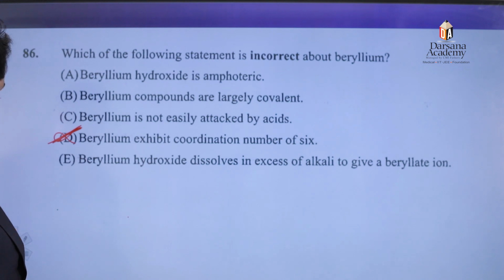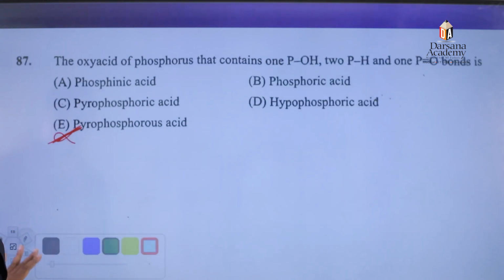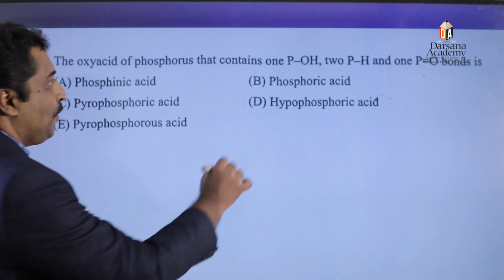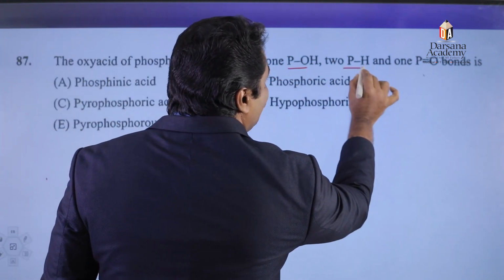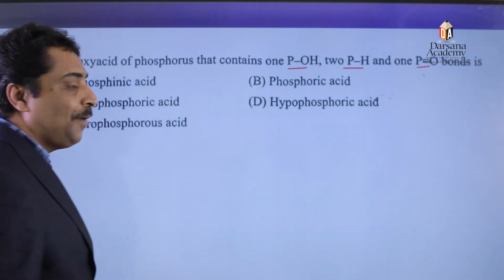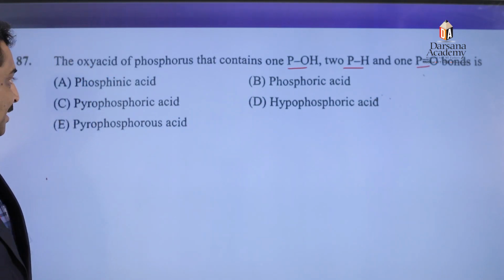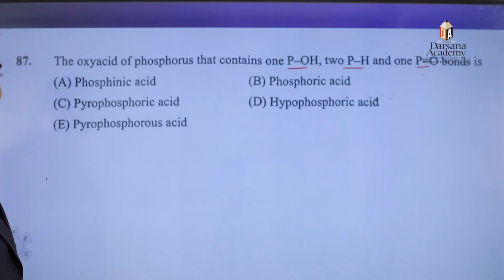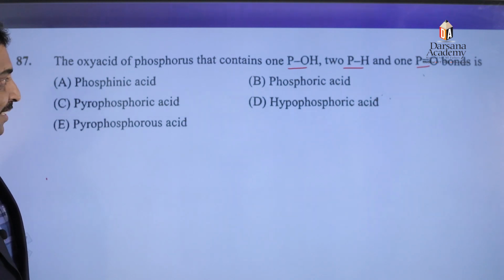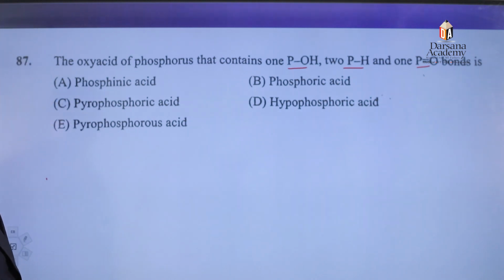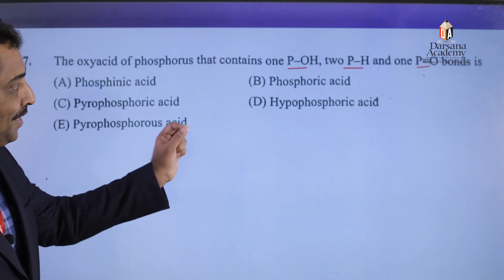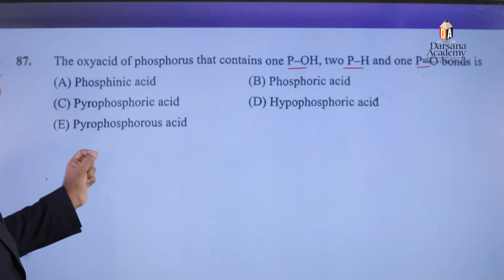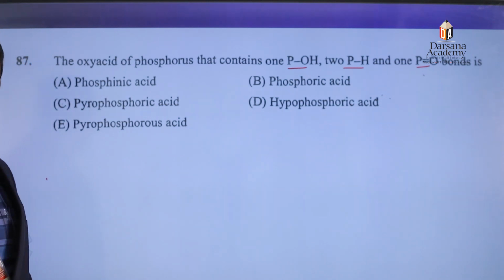Okay. The next one, 87th question. The oxo acids of phosphorus that contain 1 P-OH bond, 2 P-H bond and 1 P=O bond. The oxo acids of phosphorus given are phosphinic acid, phosphoric acid, pyrophosphoric acid, hypophosphoric acid and pyrophosphorous acid.